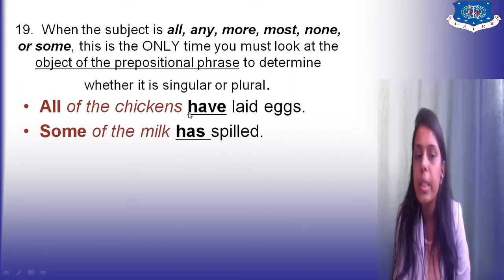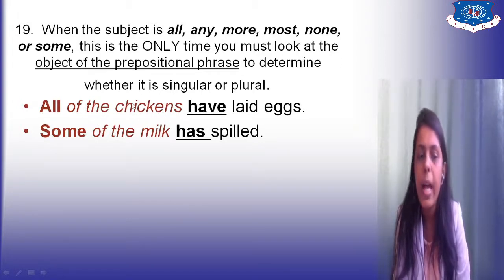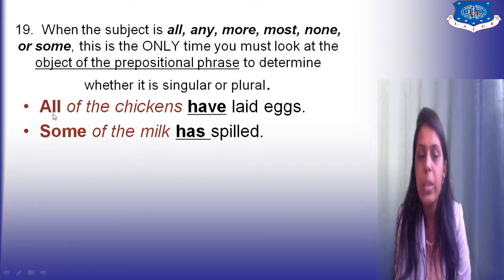All of the chickens have laid eggs. So here chickens is plural in the prepositional phrase. The object of the prepositional phrase is what? Plural. And the subject is all, some, right? So don't get confused about what is the subject and what is the object of the prepositional phrase. Here in the first example, the subject is all.